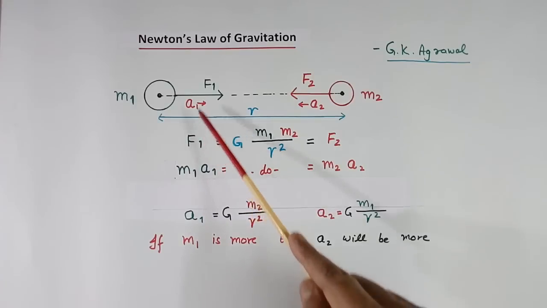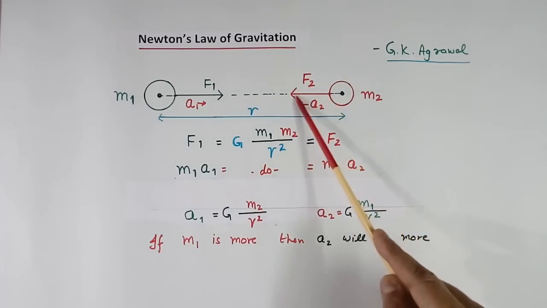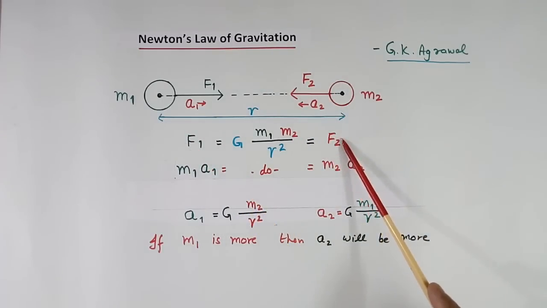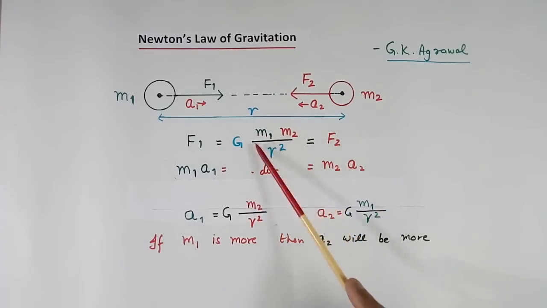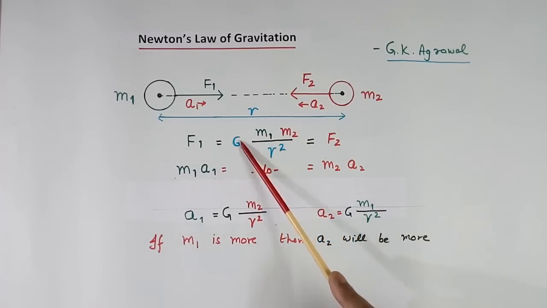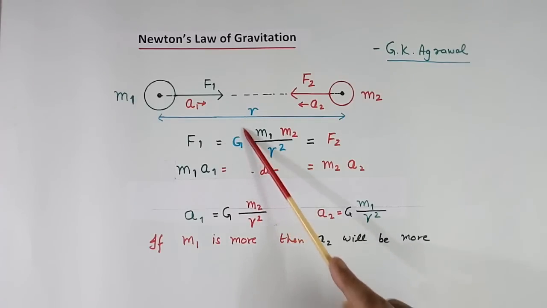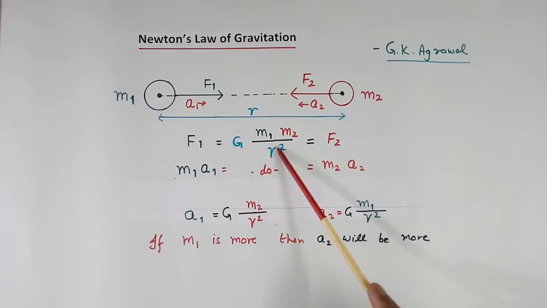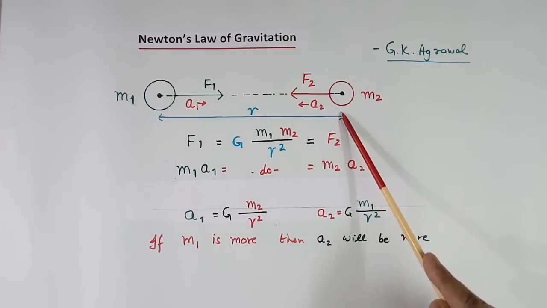And then force F1 and F2, suppose this is F1, this is F2, then F1 and F2 will be equal and will be equal to m1 m2 by R square into G, where G is universal constant and remains same anywhere in the universe, and R is the distance between these two bodies.